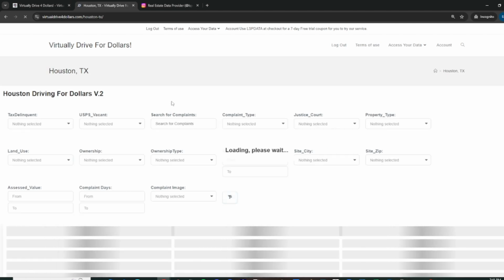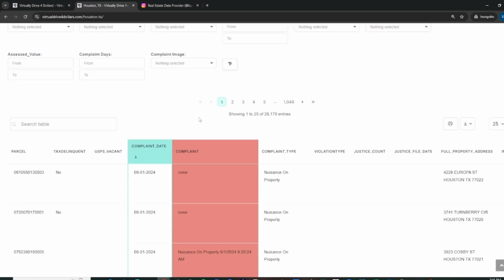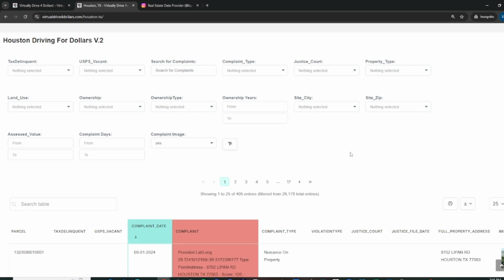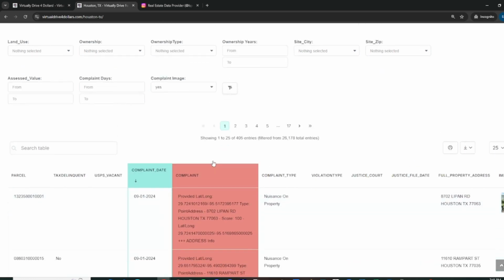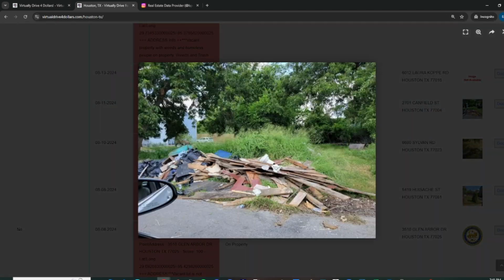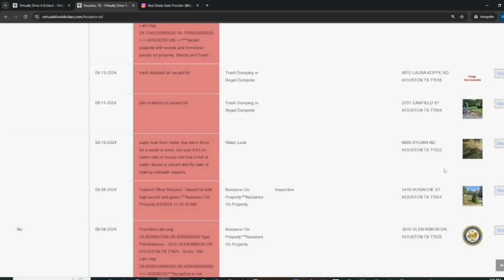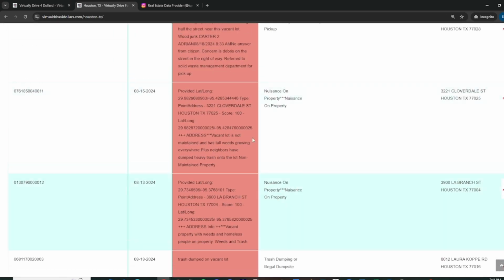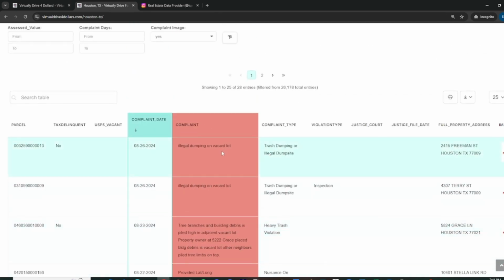Again, we have a good amount of cities, and it just ranges from the different types of data that we have, right? So this particular one's for Houston, and like I said, you can search for any kinds of properties, any kind of complaints, right? Or key terms, I should say. Some of them will, and you get a really good idea of what the conditions are in those properties, right? So that's the main thing.